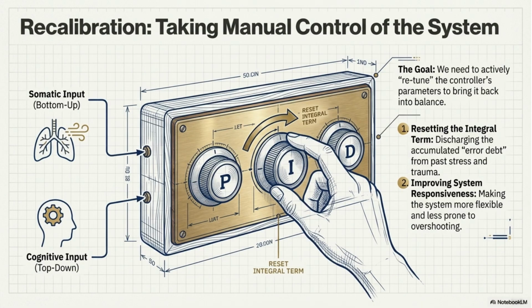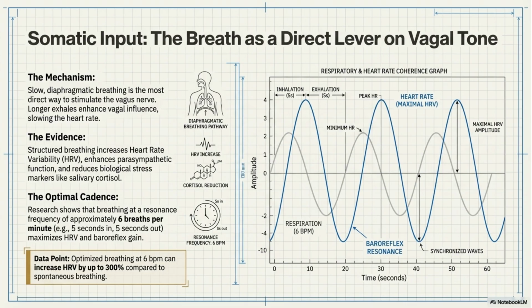The goal is to retune the controller's parameters by resetting the integral term, discharging past error debt, and improving system responsiveness to prevent overshooting. Somatic input, specifically breathing, is a direct lever on vagal tone. Slow, diaphragmatic breathing enhances vagal influence, slowing the heart rate. The optimal cadence is about 6 breaths per minute, which maximizes HRV and baroreflex gain.